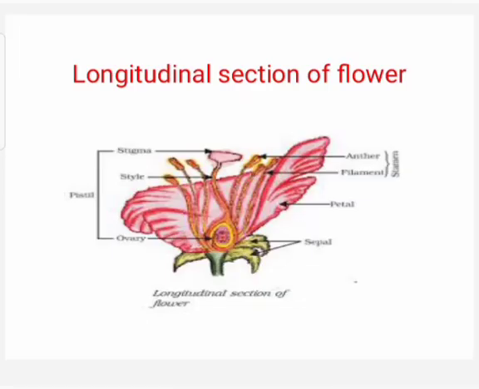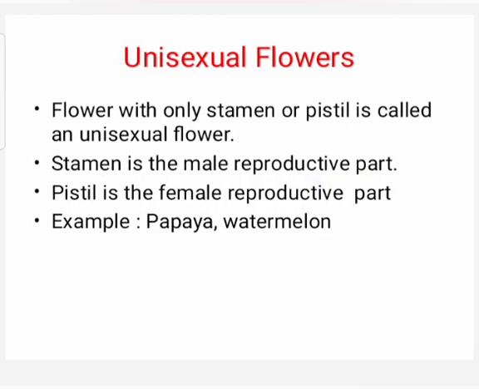This is the longitudinal section of flower. Observe the parts. This is an important diagram for the exam. Practice it. There are two types of flowers, unisexual flowers and bisexual flowers. What is an unisexual flower? Flower with only stamen or pistil is called an unisexual flower. Example, papaya, watermelon. Stamen is the male reproductive part. Pistil is the female reproductive part.